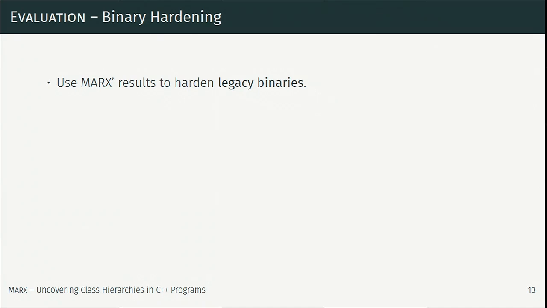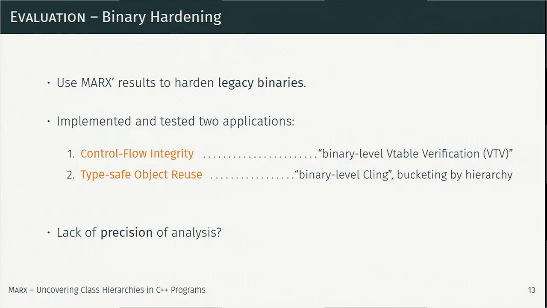Finally, we use the results to harden legacy binaries. Specifically, we do control flow integrity as presented in the introduction, which can be thought of as binary level VTV as implemented in GCC. And further, we implement type-safe object reuse, which is akin to a binary level Cling. However, we do bucket by hierarchy only.